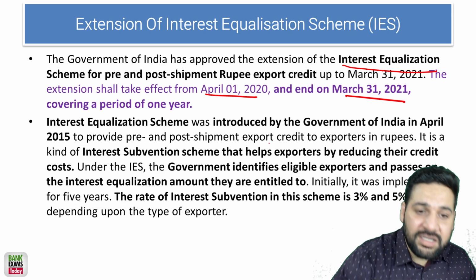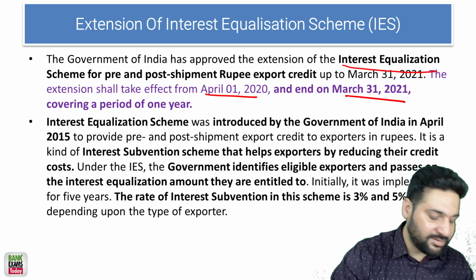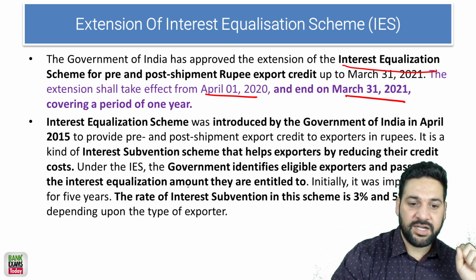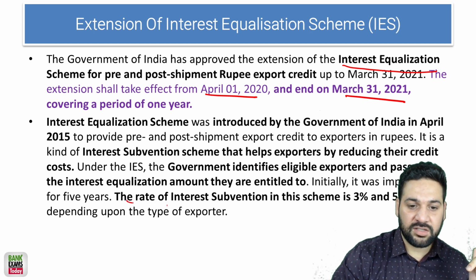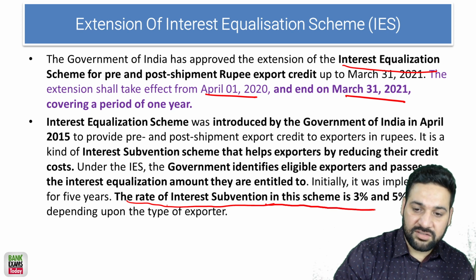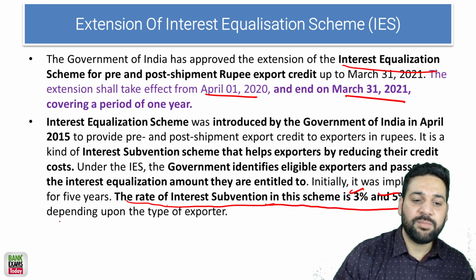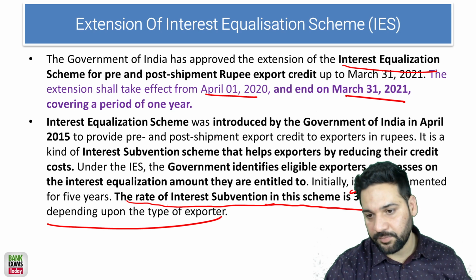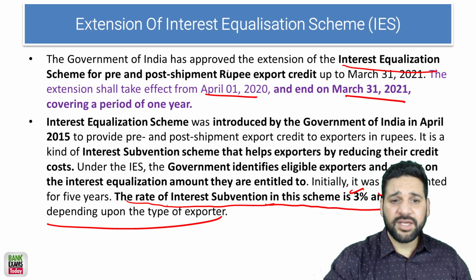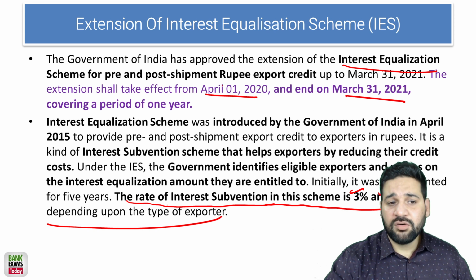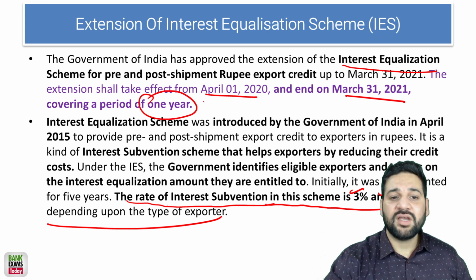Under the interest equalization scheme, the exporters get a subsidy. The rate of interest subvention, the subsidy of interest, is 3% and 5% depending upon the type of exporter. That scheme has been extended for 1 year.